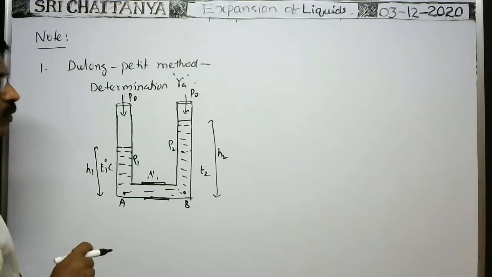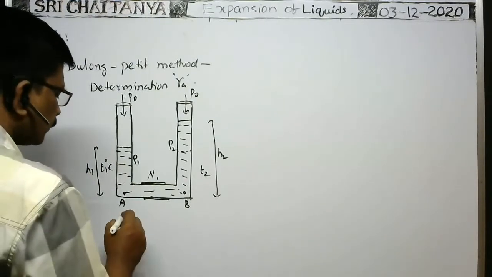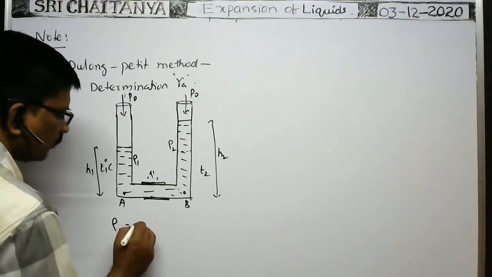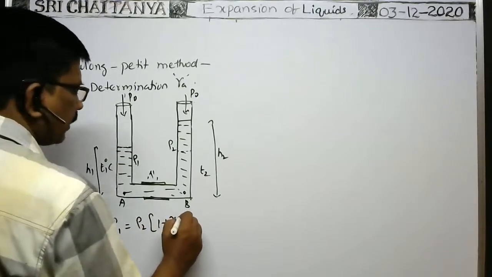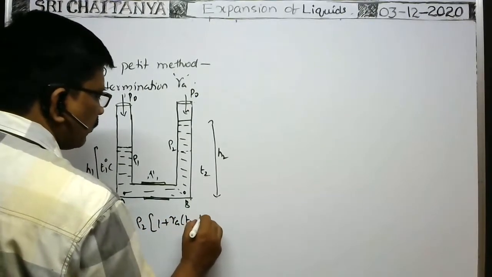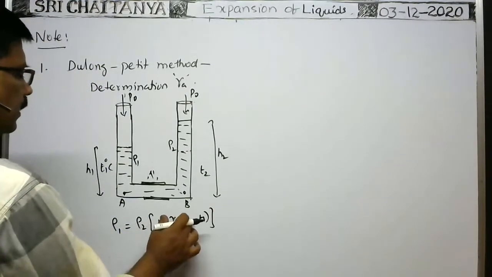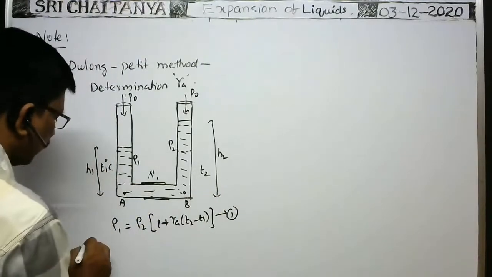Already, in terms of densities, we derived the formula for the coefficient of apparent expansion. What is that formula? ρ1 is equal to ρ2 into 1 plus γ apparent into rise of temperature, T2 minus T1. Already just now we derived it. Okay, we know this equation.